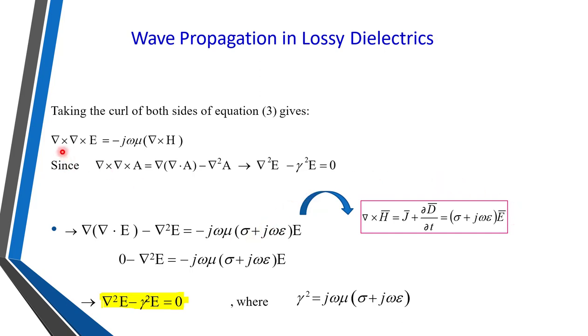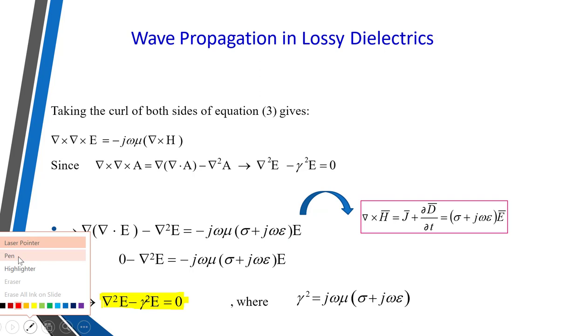And what is the left hand side? Del cross del cross E bar can be written as del into bracket del dot E minus del square E, because there is a vector identity. So finally we come to this equation: del into del dot E bar minus del square E bar is equal to minus j omega mu, because it is already there, and del cross H bar is replaced by sigma plus j omega epsilon into E bar.